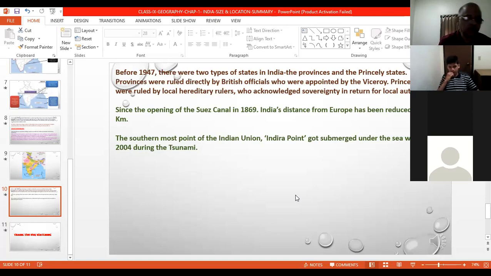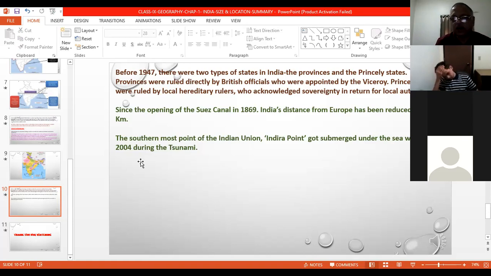Another important point is that since the opening of the Suez Canal in 1869, India's distance from Europe has been reduced by 7,000 kilometers, and the time has also been reduced. So the Suez Canal helps India have trade relations with many European countries easily, because it reduced the distance as well as the time. It became very easy to do export and import with European countries. Now during the tsunami of 2004, the southernmost point of India, Indira Point, near Tamil Nadu, got submerged under the seawater.